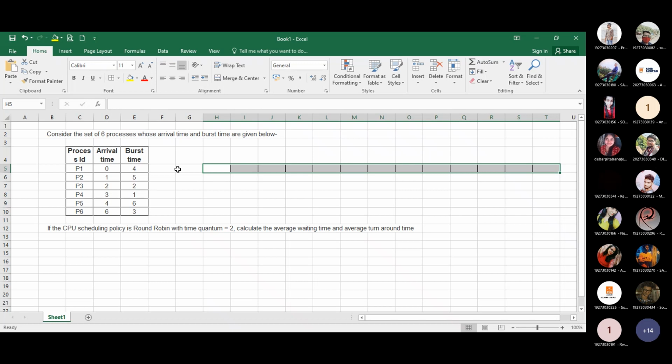At the time when the system time is 0, how many processes are available in the system? Tell me, my dear.